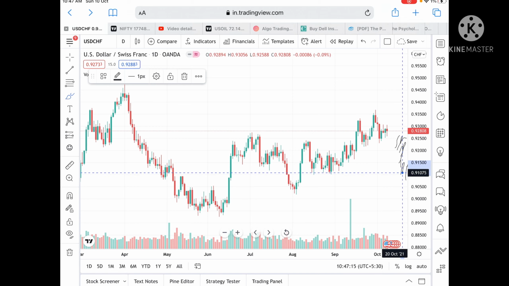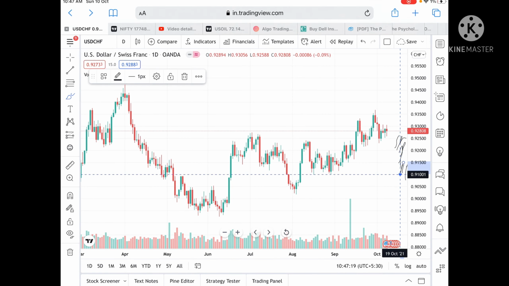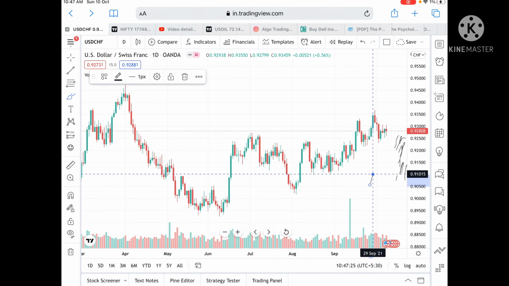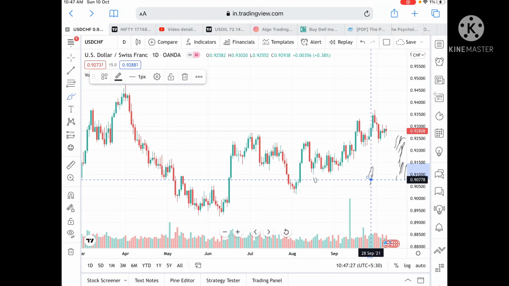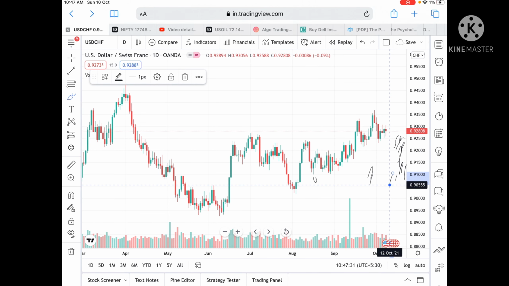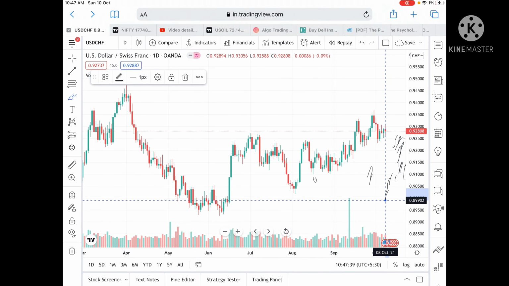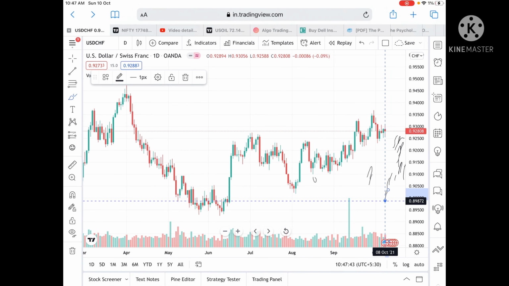And if the price didn't sustain this level, then it can go to a level of 0.91090, and from there we can see it can go further low to a level of 0.90748. These levels are already tested twice, so we can see it can go and touch a level of 0.90778, and if it didn't sustain this also, it can go to a level of 0.905555. And if it didn't sustain that also, it can go to a level of 0.90154, and from there we can see it can go and touch a level of 0.8972.